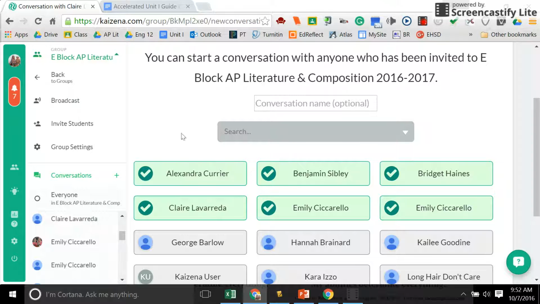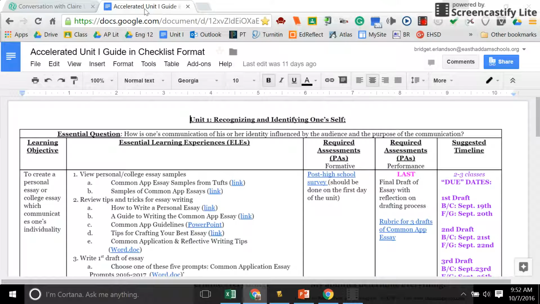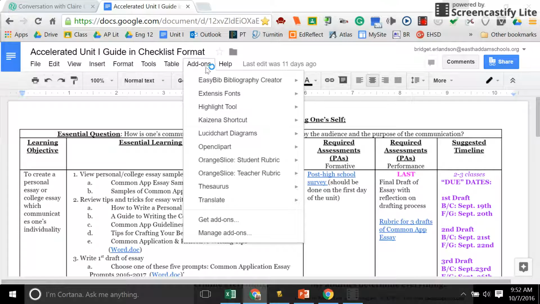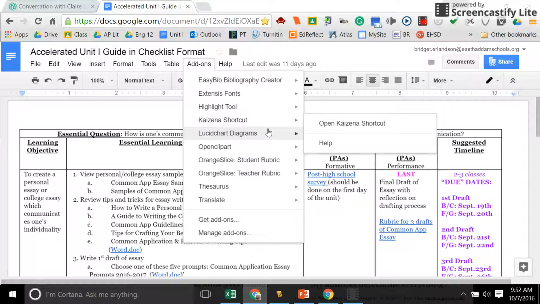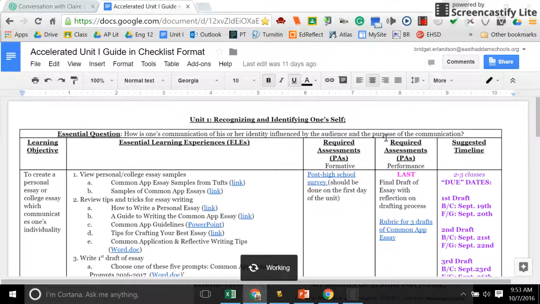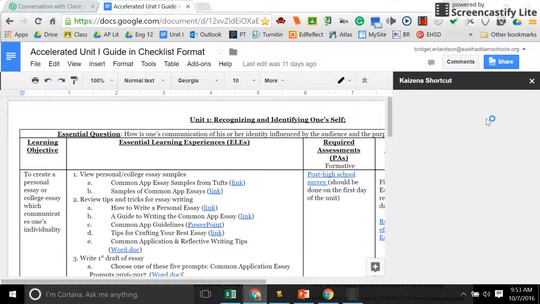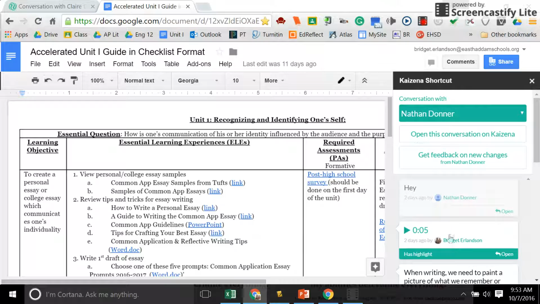With this also, what happens on their end is they go into the add-on. If they submitted this piece of work and they go to their Kaizena shortcut, it opens my comment thread on the right-hand side.